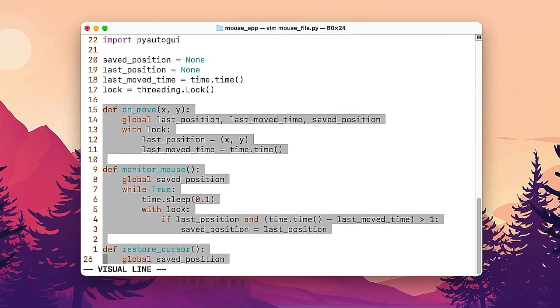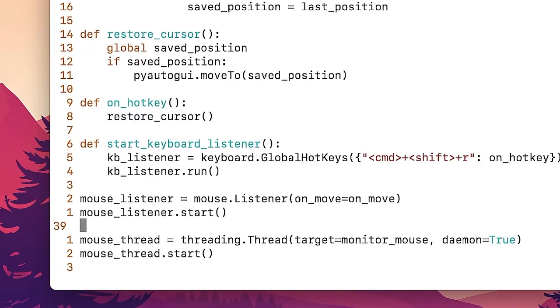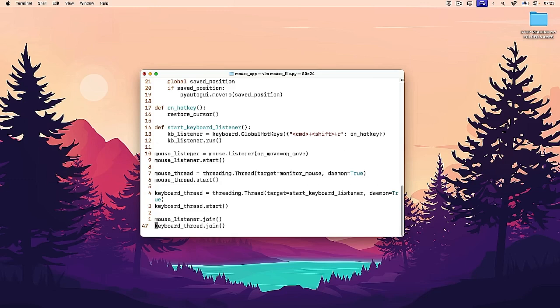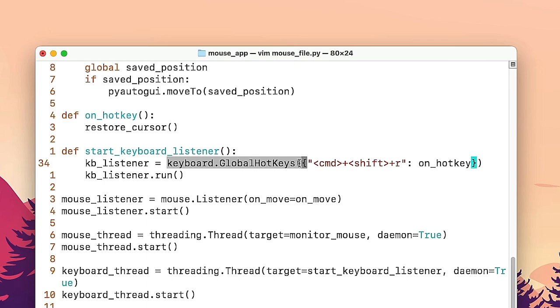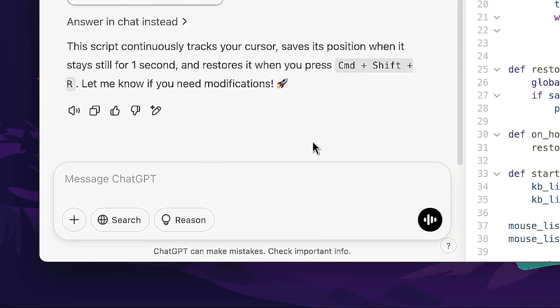Then here are a bunch of functions because stuff begins with def. mouse_listener, mouse_thread, keyboard_thread, keyboard_thread.start, mouse_listener.join. Interesting words. Here's a keyboard global hotkeys. Command-Shift-R on hotkey. Let's ask ChatGPT.